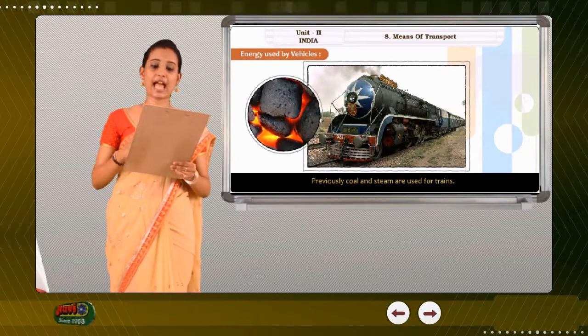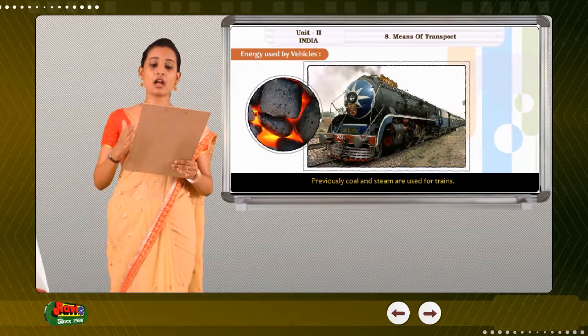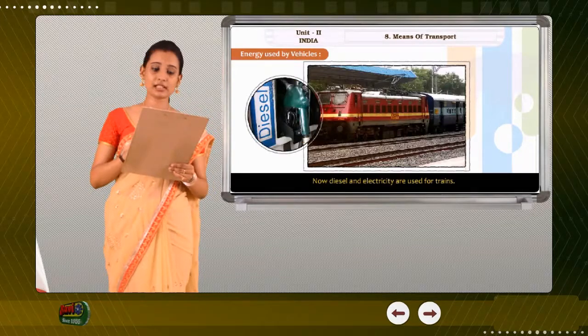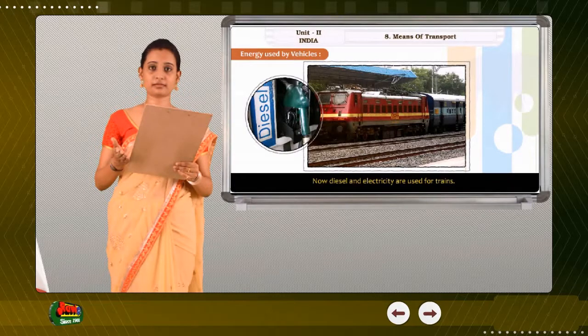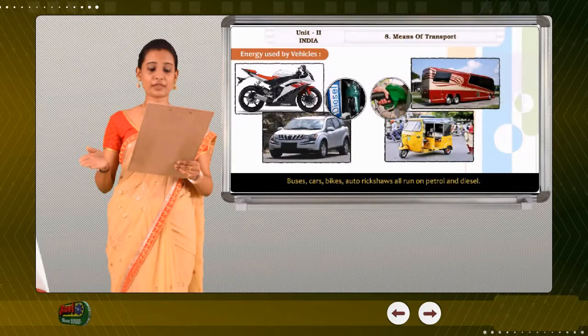Previously, coal and steam were used for trains. Now, diesel and electricity are used for trains. Buses, cars, bikes, auto rickshaws all run on petrol and diesel. Petrol is required for aeroplanes and steamers.